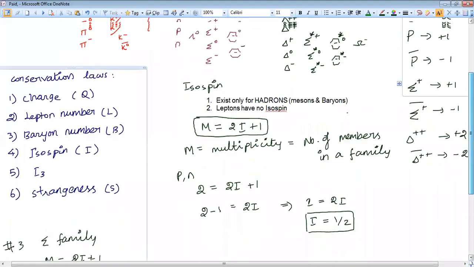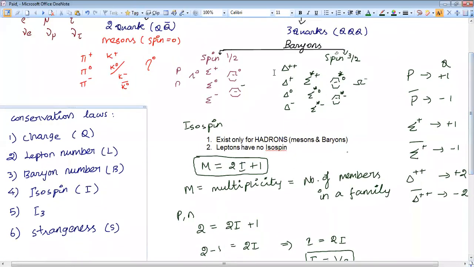Now I am asking you to find the isospin value of a 4-member group. Since the delta family has 4 members, what will be the isospin for this 4-member family?